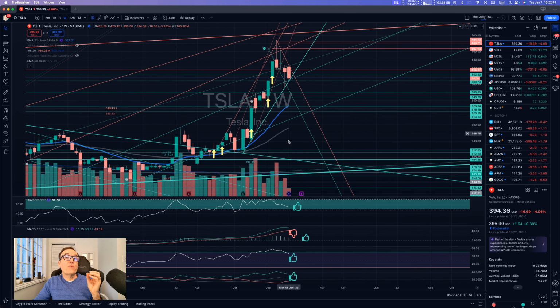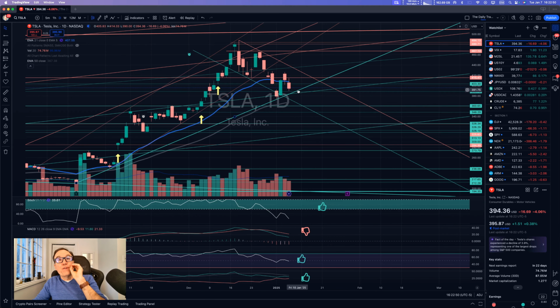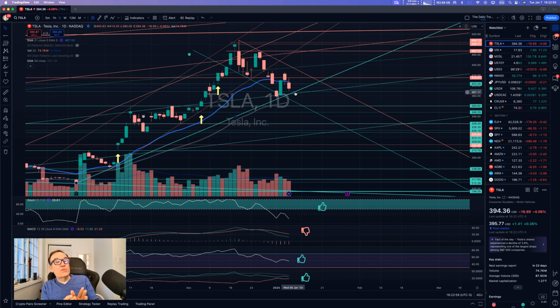So we are looking if we have a bullishness on the weekly chart in order to assess how far the daily chart is going to move once we have a buy signal on the daily chart. So we do it from the weekly chart and daily chart perspective. And during the week, we are doing it from the daily chart and hourly chart perspective.